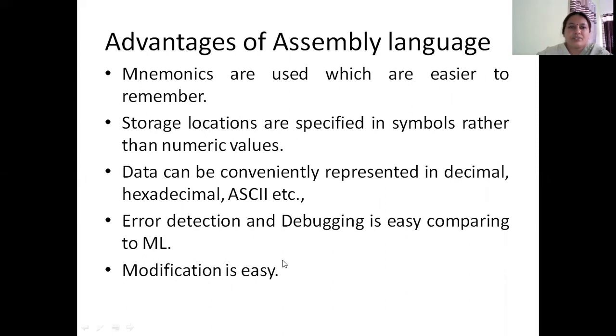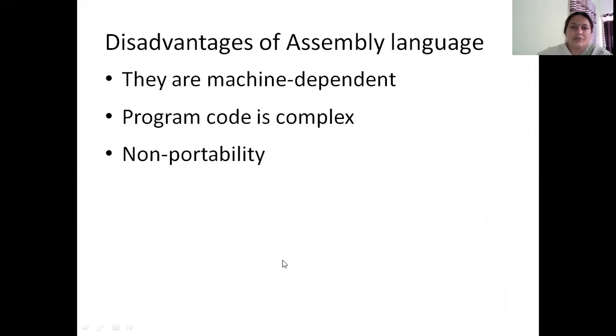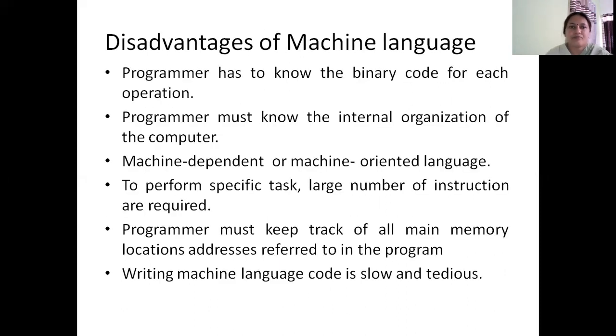Now coming to the disadvantages of machine language. The disadvantages of machine language are basically mainly for the programmer. So there are disadvantages of machine language for the programmer, and not many of those disadvantages are linked to the computer.